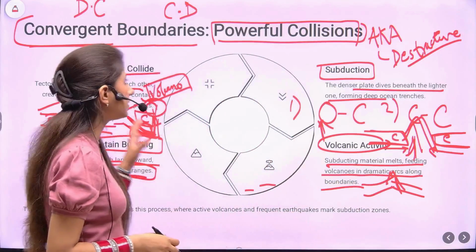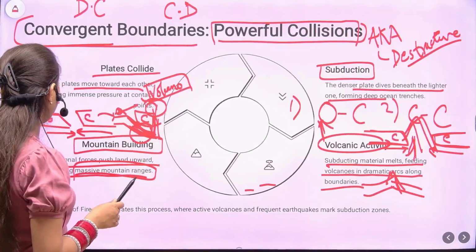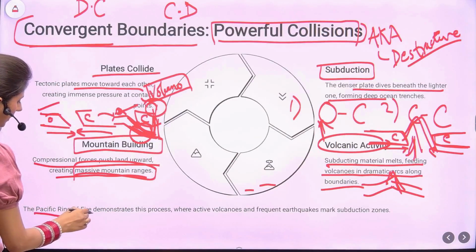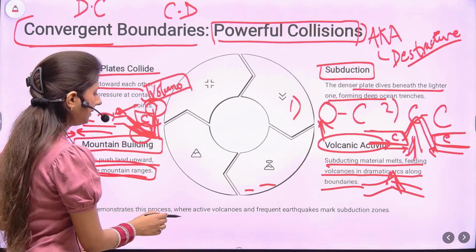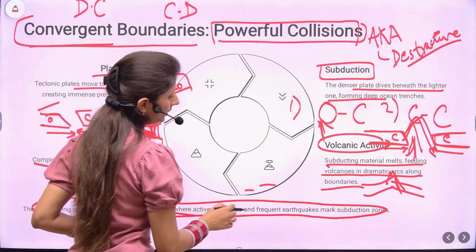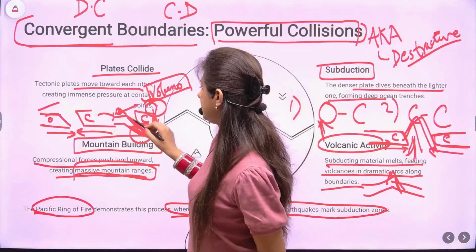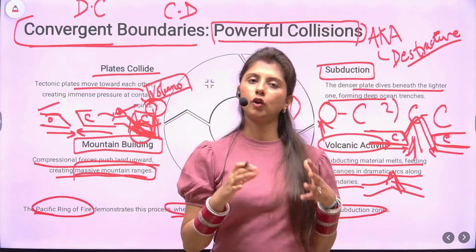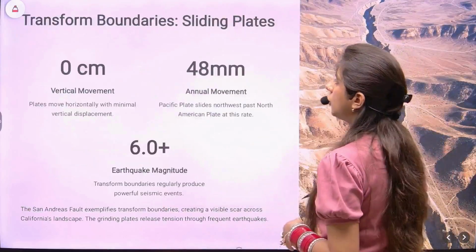Okay, so this is of two types: ocean-continent convergence and continent-continent convergence. The example of this is the Pacific Ring of Fire. What happens here is there are a lot of active volcanoes and frequent earthquakes which mark the subduction. So at this subduction zone, there are a lot of frequent earthquakes as well. This was all about the convergent plate boundary.